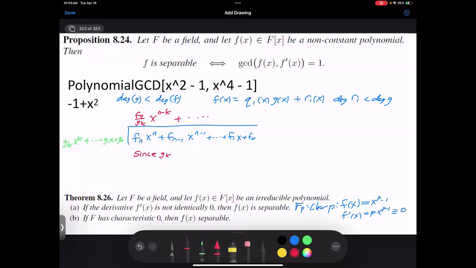Since g_k is not 0 and we are in a field, 1 over g_k exists. So this is actually doable. And so when we do this, you can see that you will end up with a polynomial of degree smaller than g. And that will be our remainder.